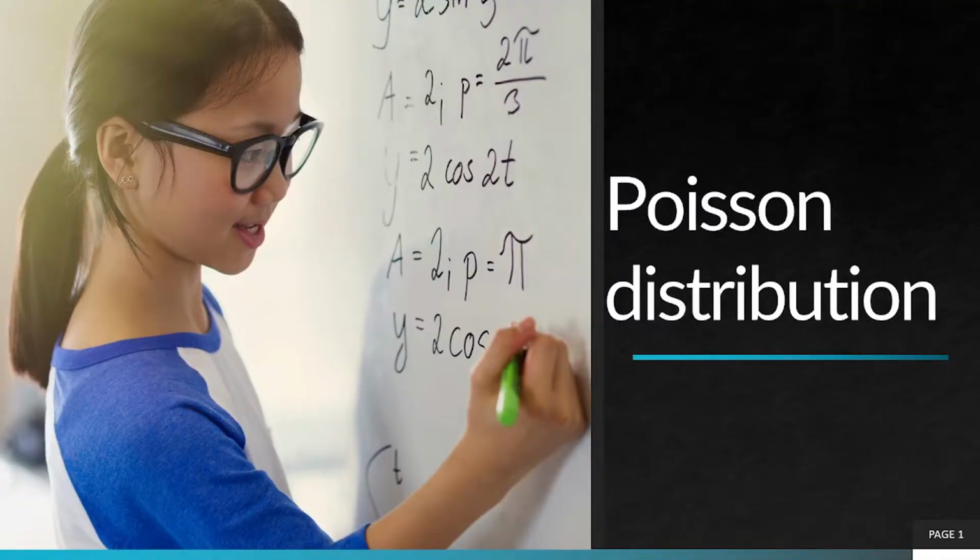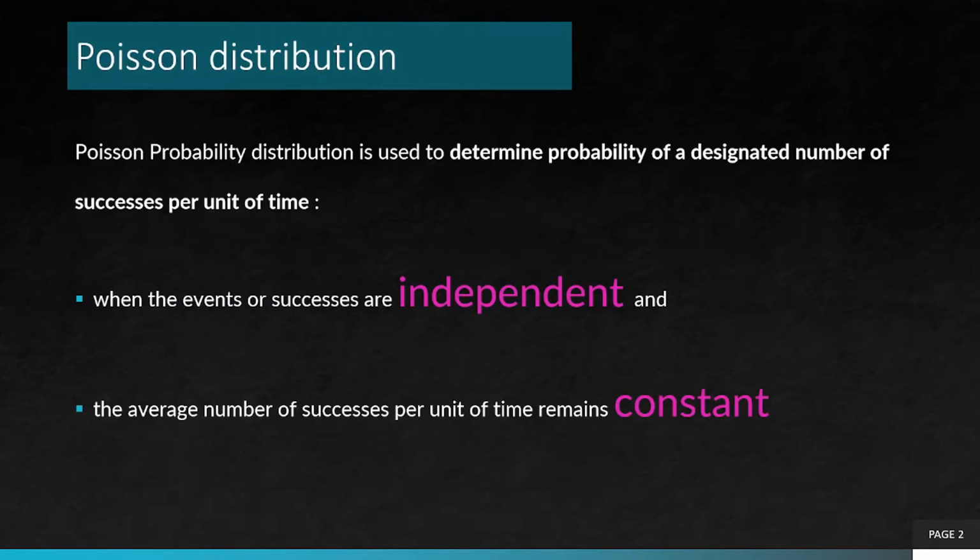We are going to talk today about the Poisson distribution. A Poisson probability distribution is used to determine the probability of a designated number of successes per unit time when the events or successes are independent and the average number of successes per unit of time remains constant.